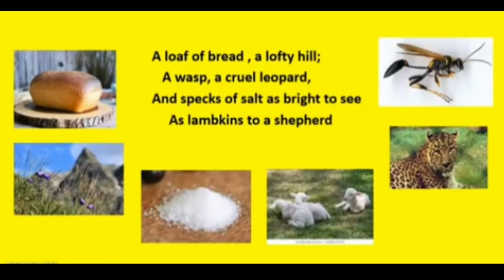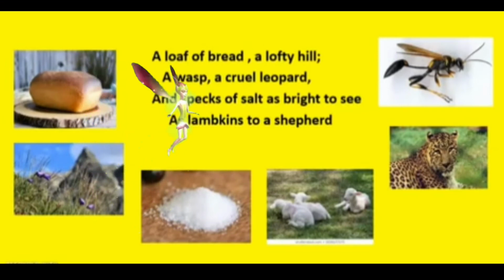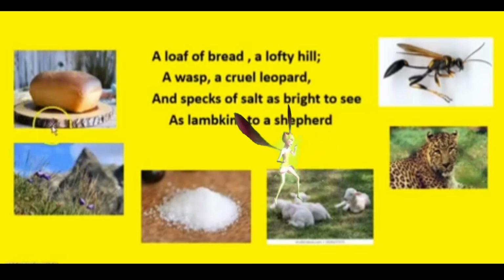Then let's come to the next stanza. Our next stanza is: a loaf of bread, a lofty hill, a wasp, a cruel leopard, and specks of salt as bright to see as lambkins to a shepherd. So he's saying a loaf of bread. You know what a loaf of bread is, right? We all have it for lunch. Sometimes we have it for tea. I'm sure all of you have at least tasted bread once.